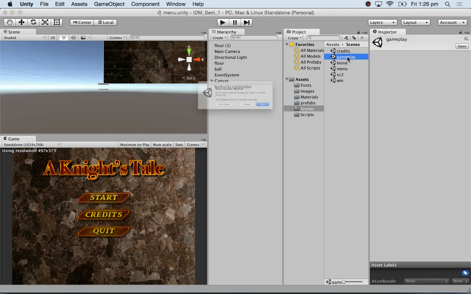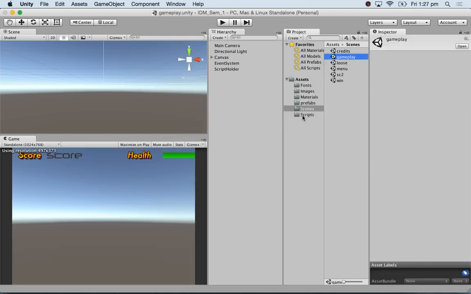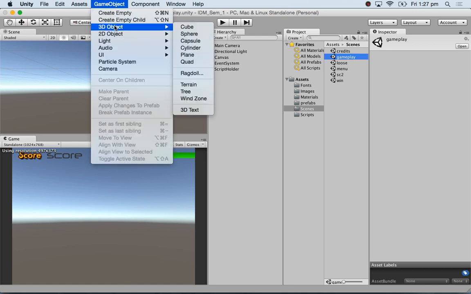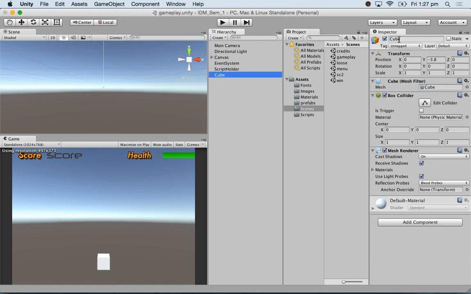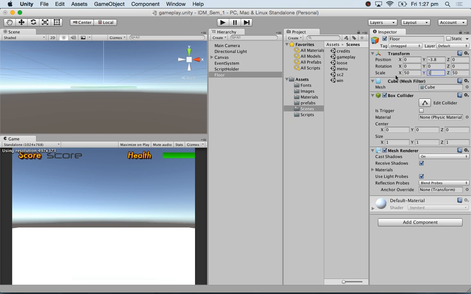I want to go to the gameplay scene and get my floor. 50, 50, 5. So I've got my floor.